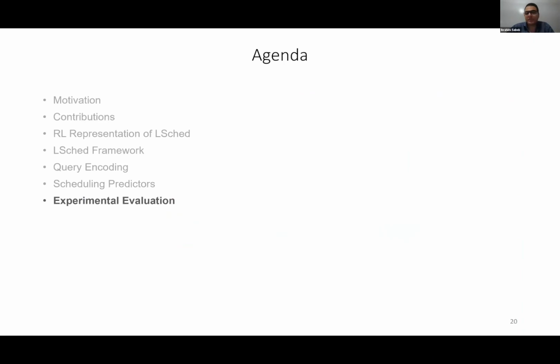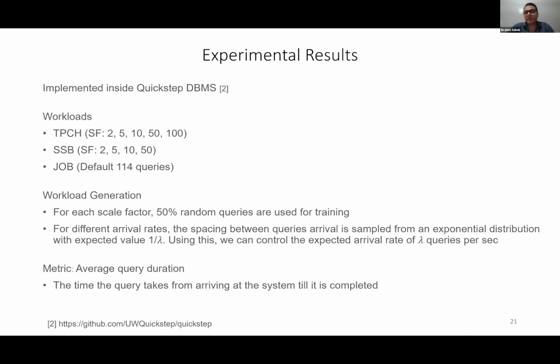Now we show some simple experimental evidence on LSched. Basically, we implemented LSched as a prototype inside QuickStep, which is an open source DBMS for analytical workloads. We evaluated LSched with 3 workloads: TPC-H, SSB, and Join Order Benchmark. We use average query duration as the main metric for evaluation. By query duration here, we mean the time from when the query arrives at the system until it completes execution.